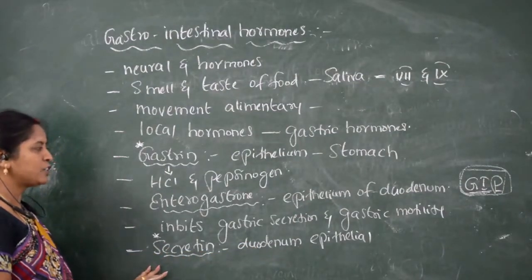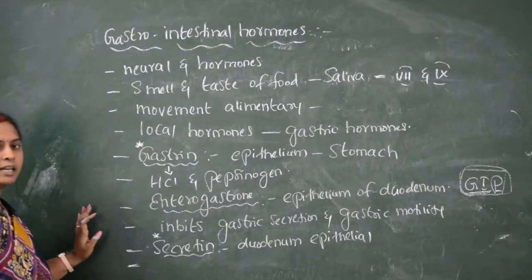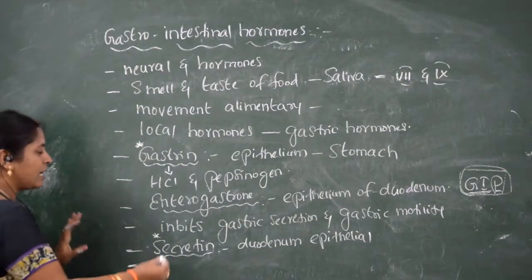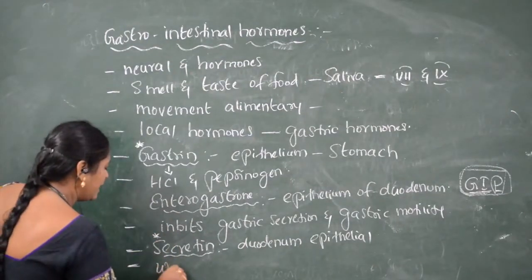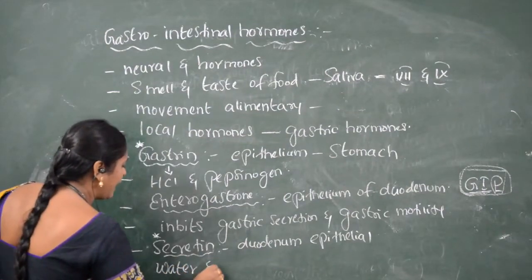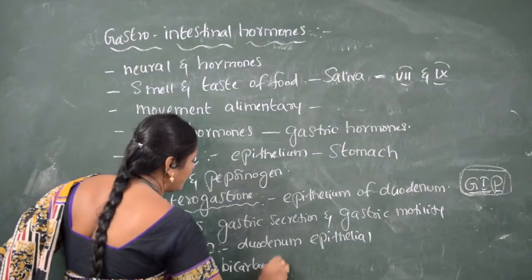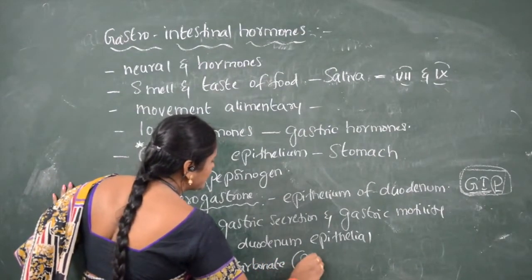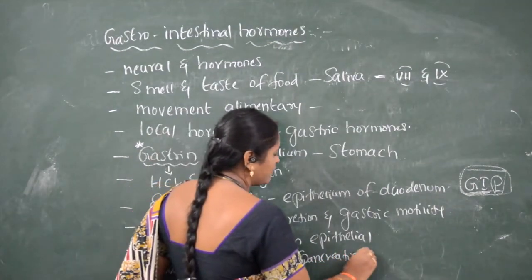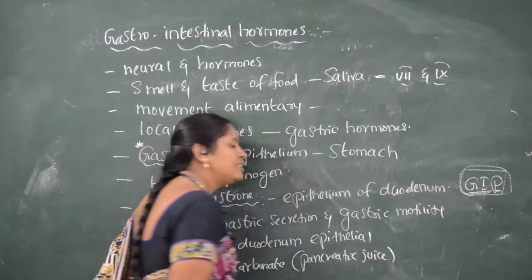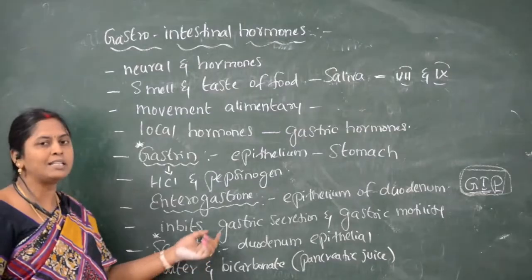What is the main function of secretin? Secretin helps the pancreatic juice to release water and bicarbonates. The water and bicarbonates in the pancreatic juice are released because of the hormone called secretin.